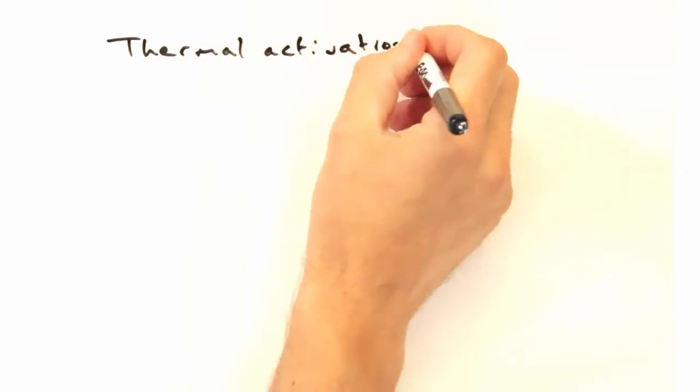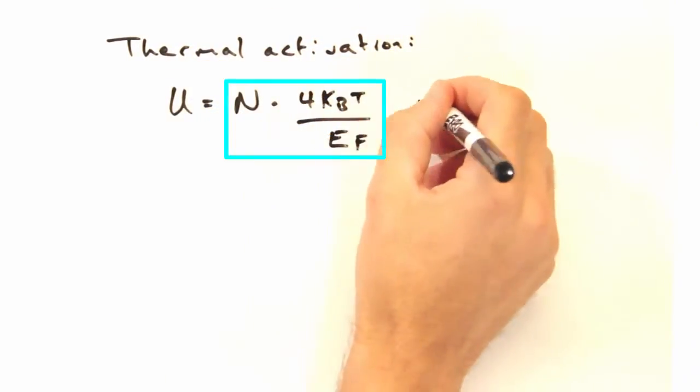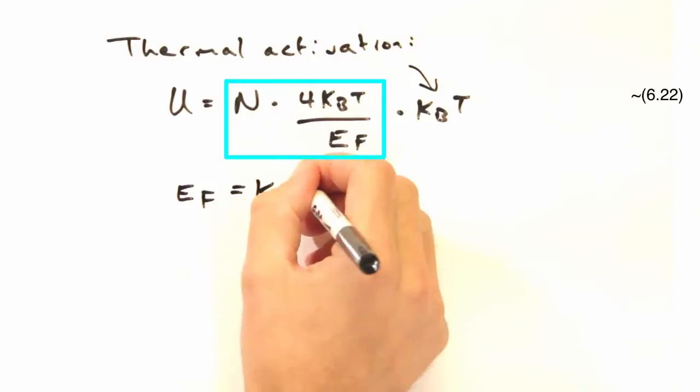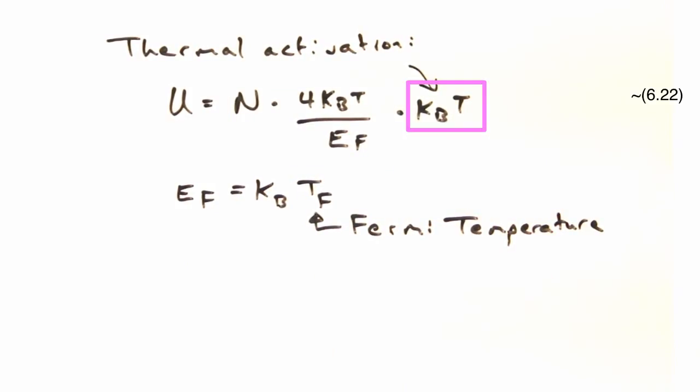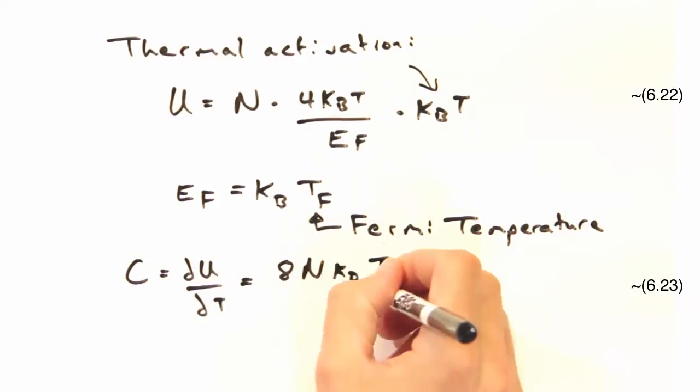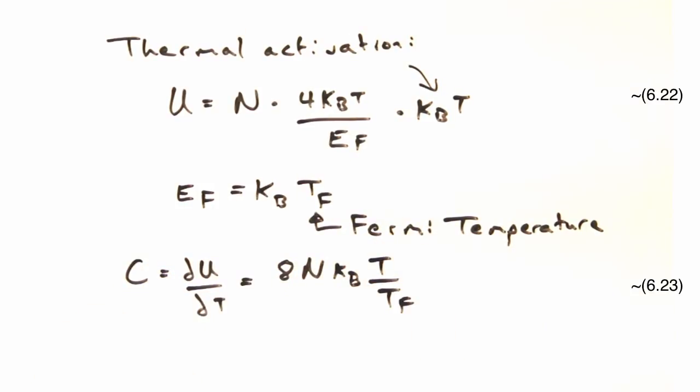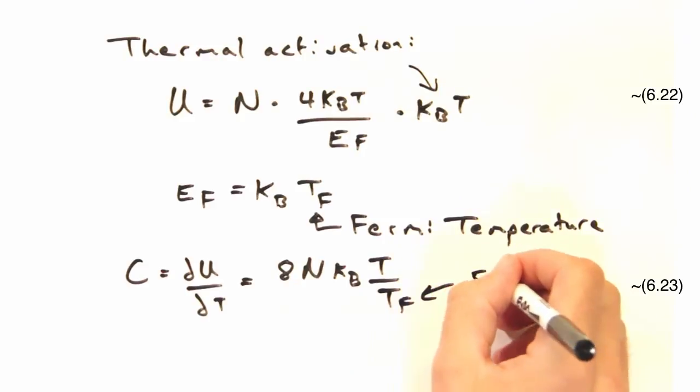We can describe the temperature-dependent component of electronic energy as the subset of electrons that can be activated thermally, given by n times this fraction, times the energy associated with the thermal activation, kBT. The final thing to consider is the Fermi energy. We tend to rewrite this in terms of a Fermi temperature, so the units will ultimately be nicer. Then to get the heat capacity, we just take the derivative with respect to temperature, and replace the Fermi energy with the equivalent temperature.